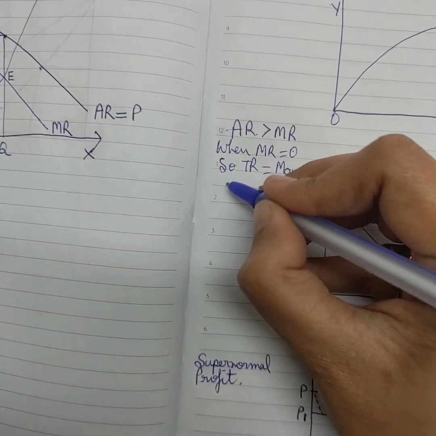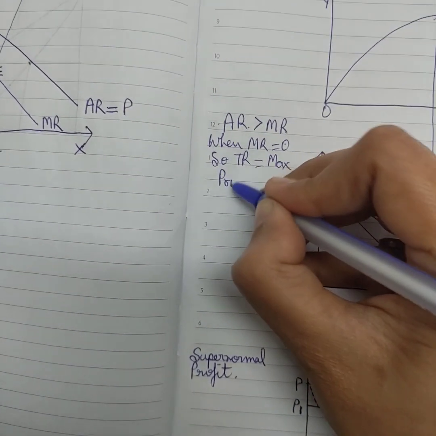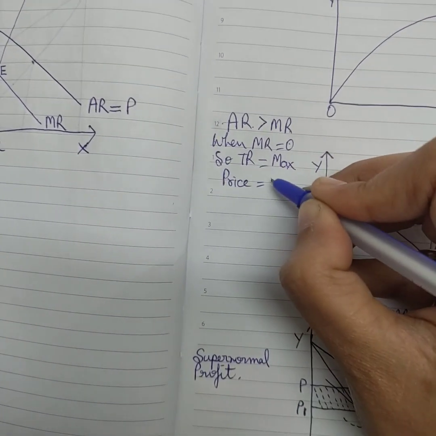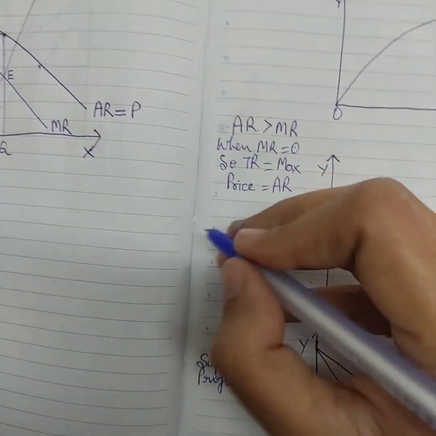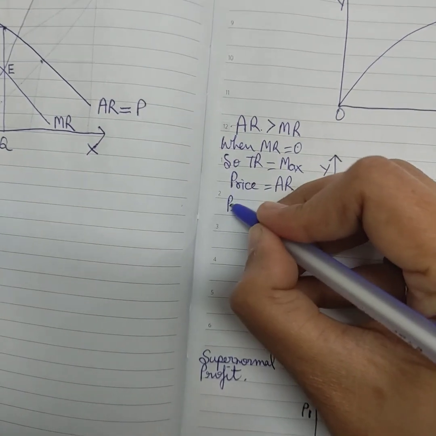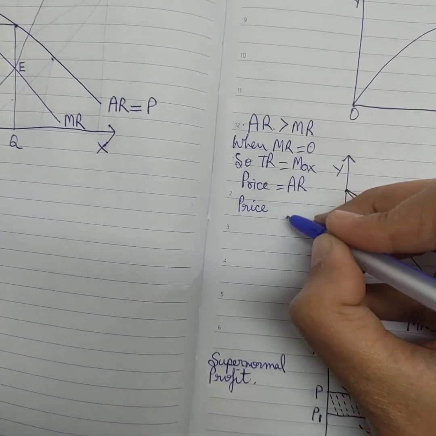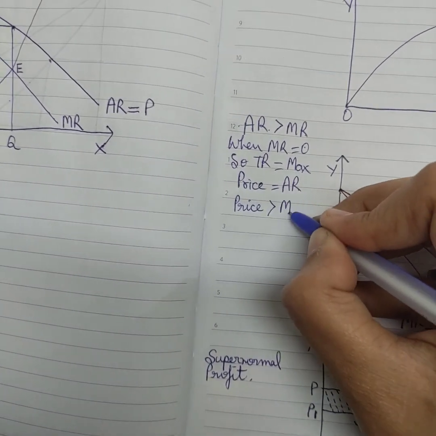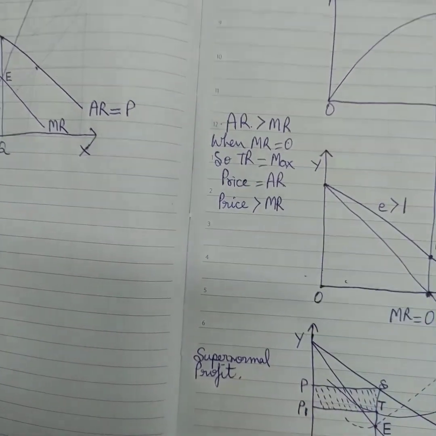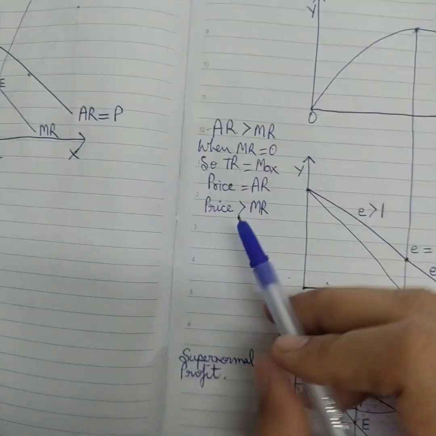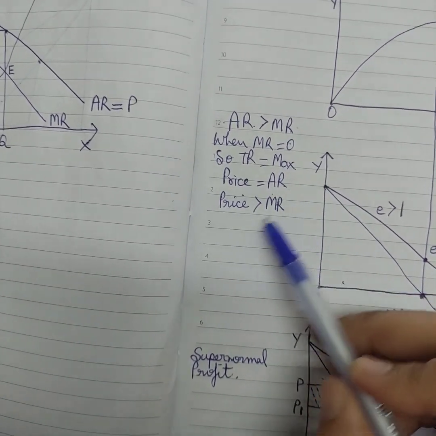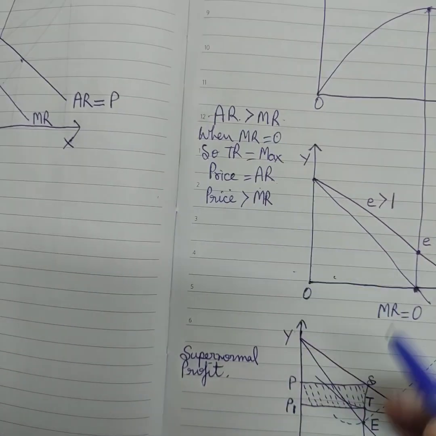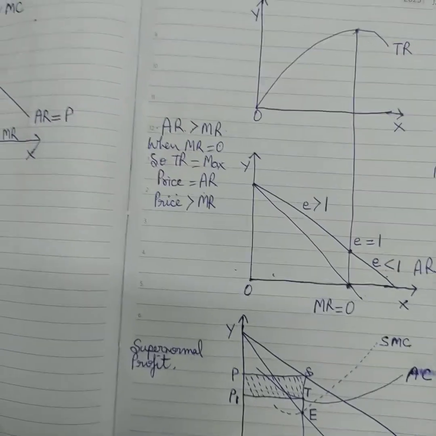And price is equal to average revenue here. Price will be greater than marginal revenue because AR is greater than MR and price is equal to AR, so price is greater than MR. Okay, understood?